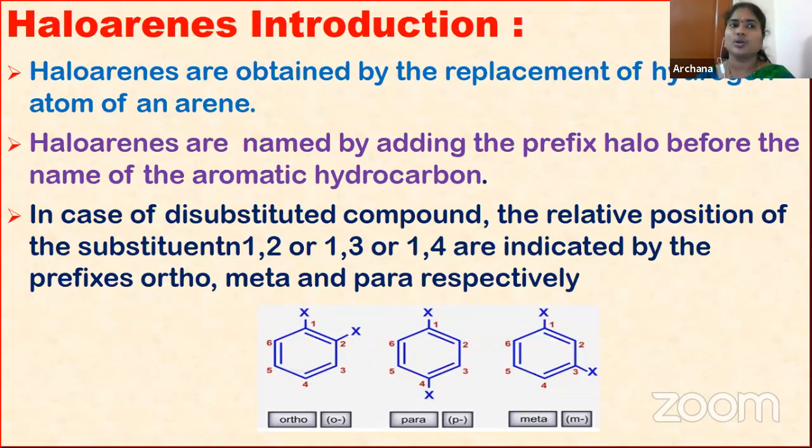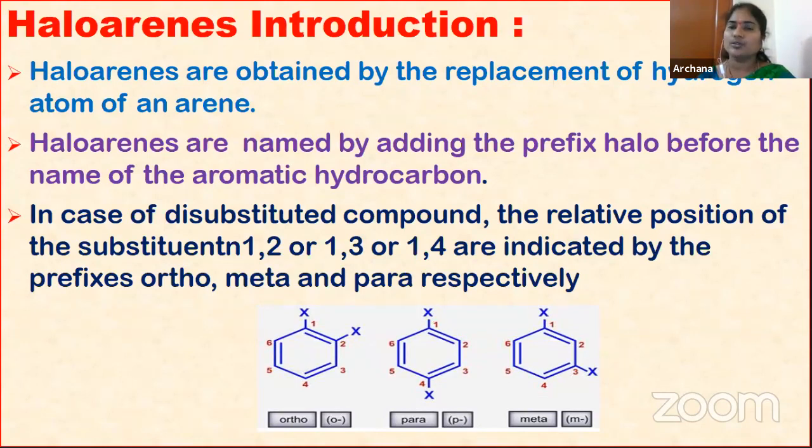See children, just now we discussed what is meant by haloarenes. Haloarenes are obtained by, as I told, replacement of a hydrogen atom by a halogen in an arene. That is called haloarenes.